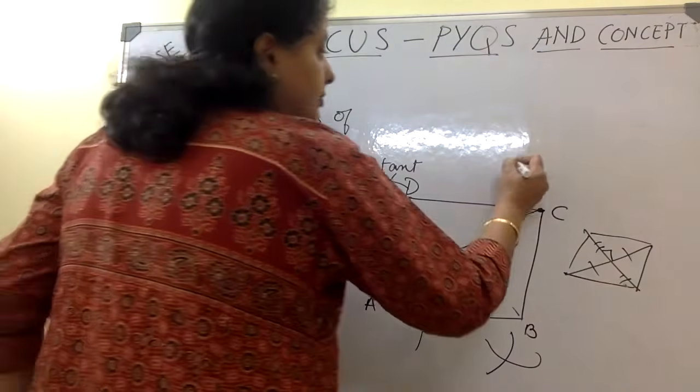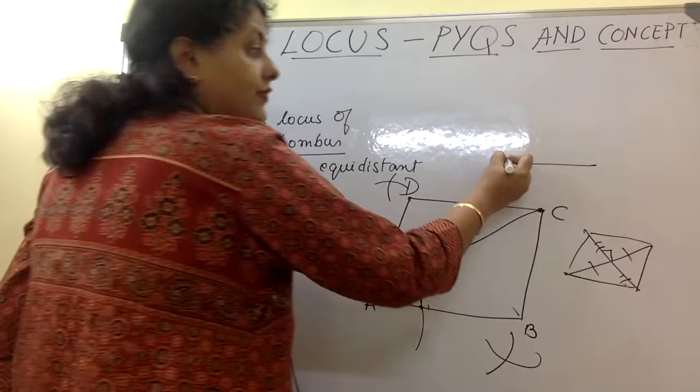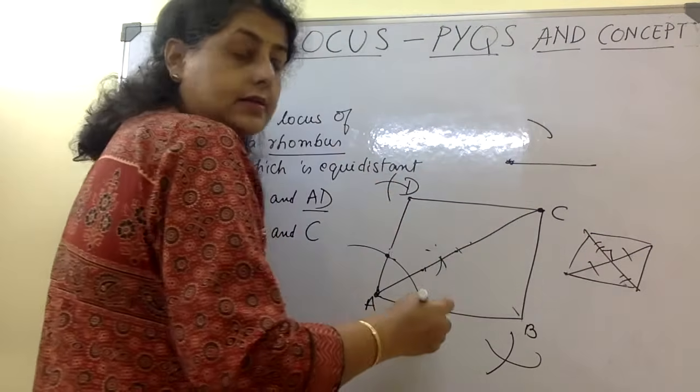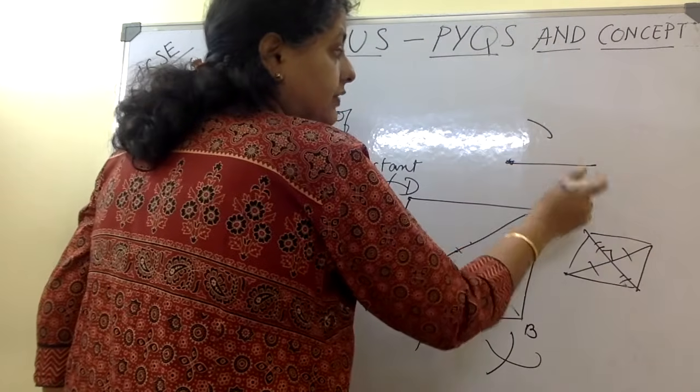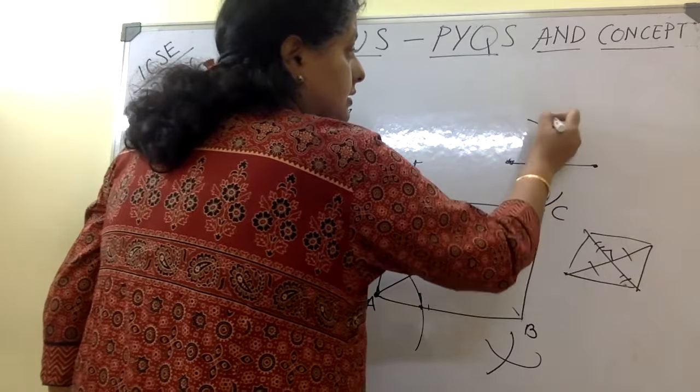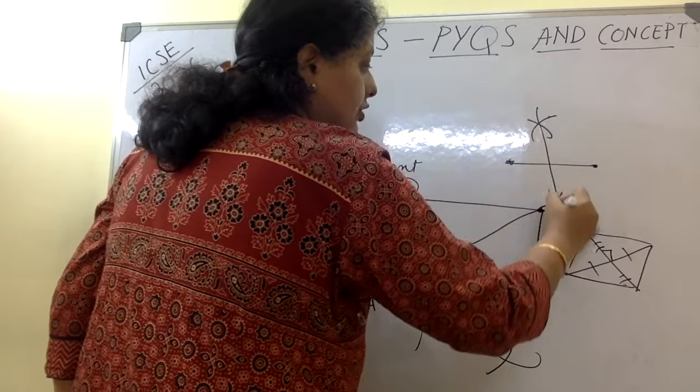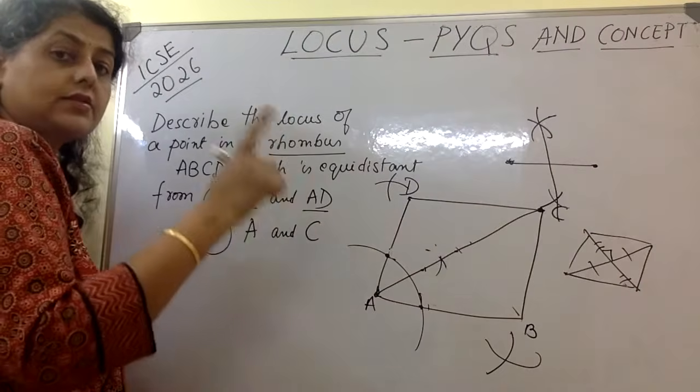So basically, if you are bisecting this line, you fix it here, make an arc here, pull it, radius should be more than half of this line, and you fix it here and cut the previous arcs and join this. That is the perpendicular bisector of a line.